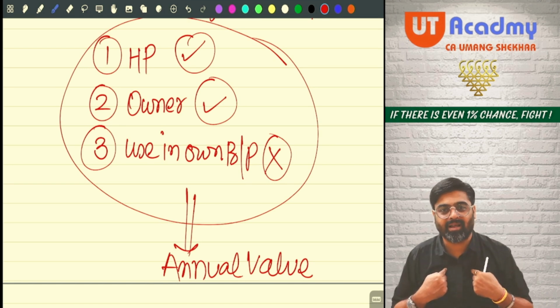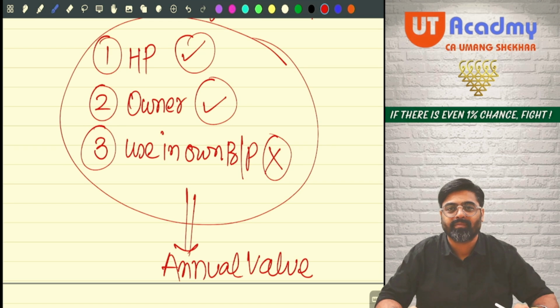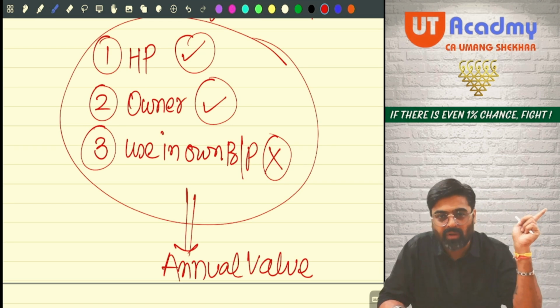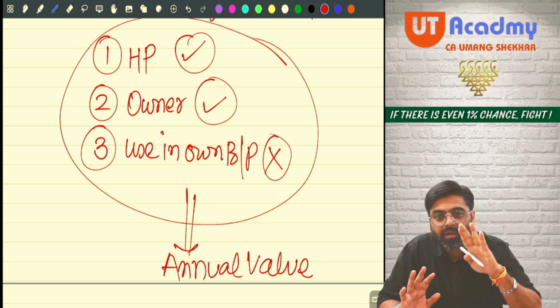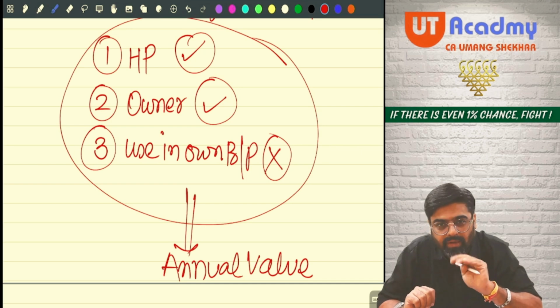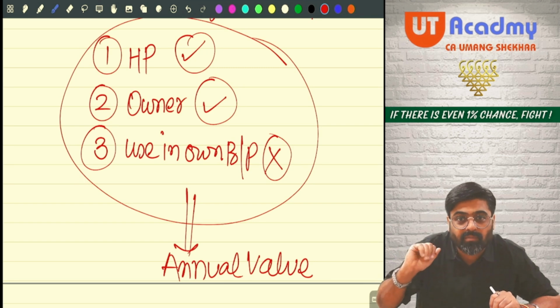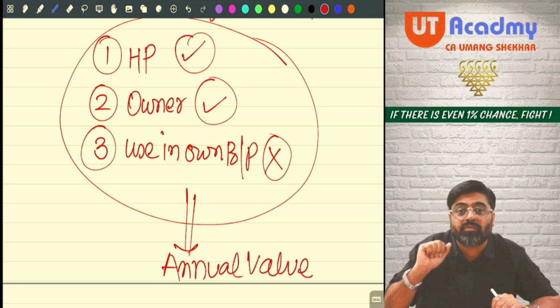Now people like us, they will evade taxes like this. So that officer, knowing that I can earn 50,000 from my property, cannot charge tax on 50,000.